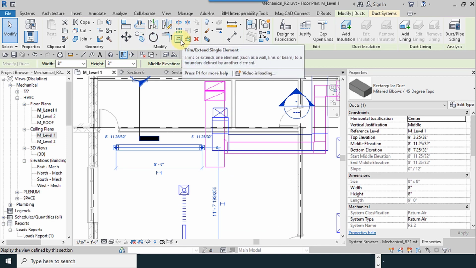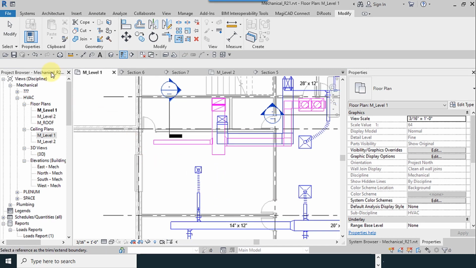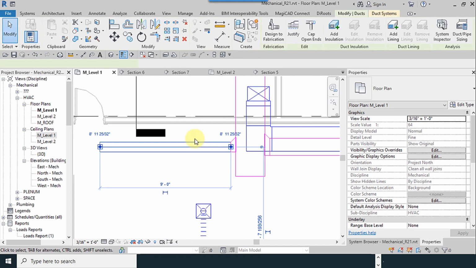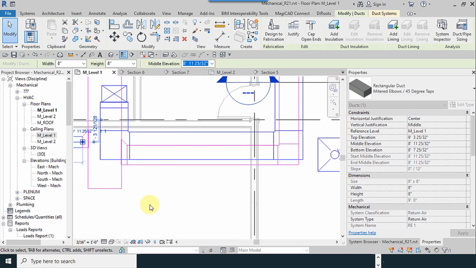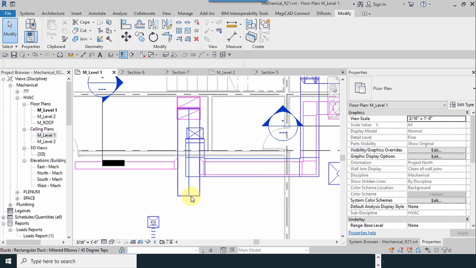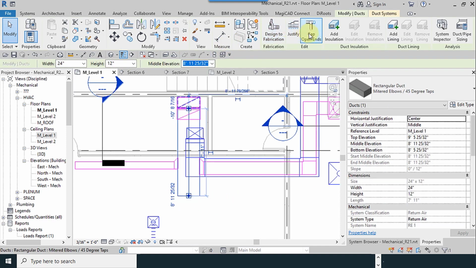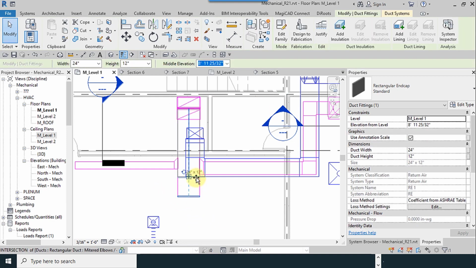I connect them with the trim and extend tool. I move it a little upward and do it for another duct too. And using the cap at the end of this duct, I select the cap and move it upward.